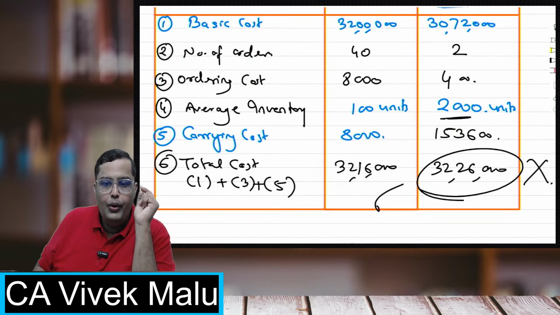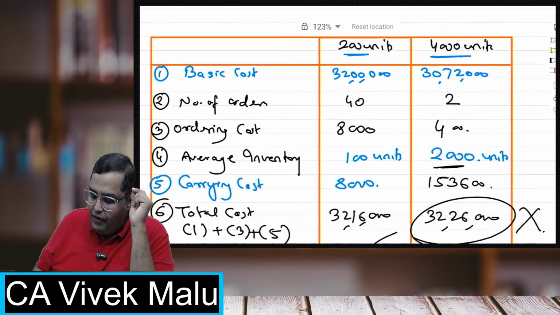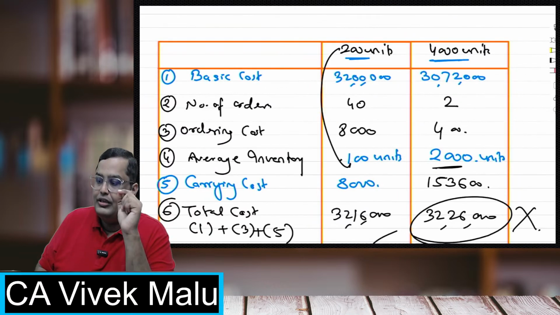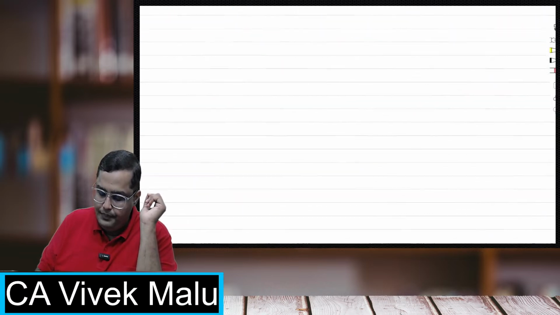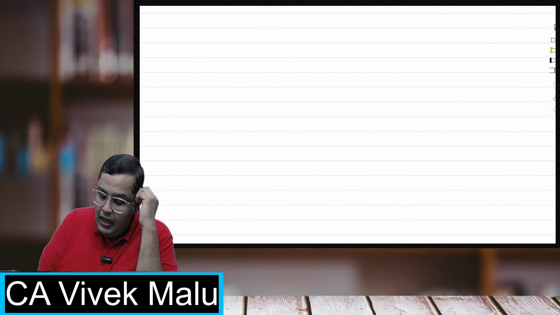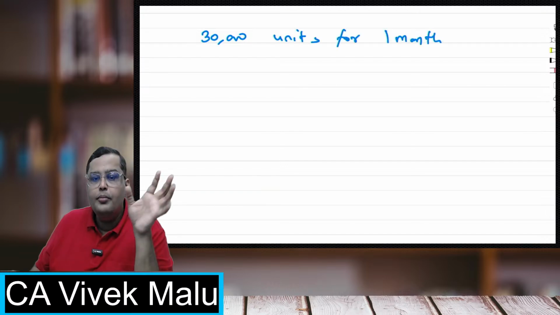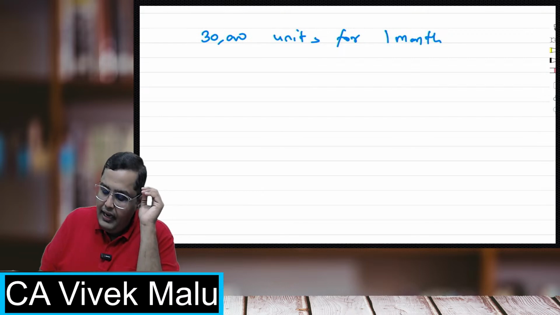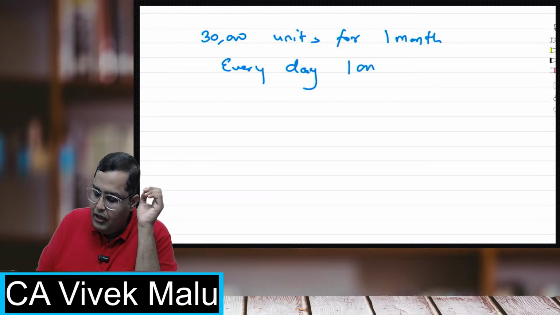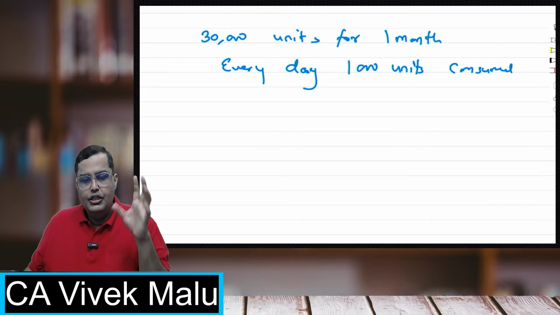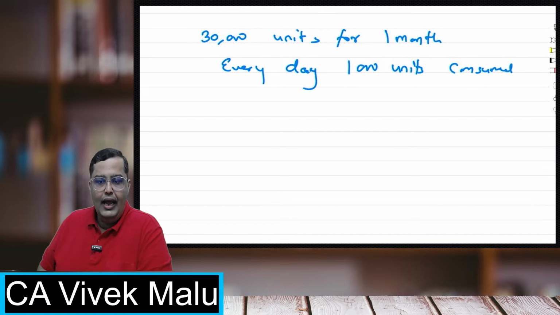Now, I have got a query. The query was, sir, why is average inventory considered to be half of the order size? I'll give you one example for this. Suppose, students, I normally order 30,000 units for 1 month, and every day our factory consumes 1,000 units.